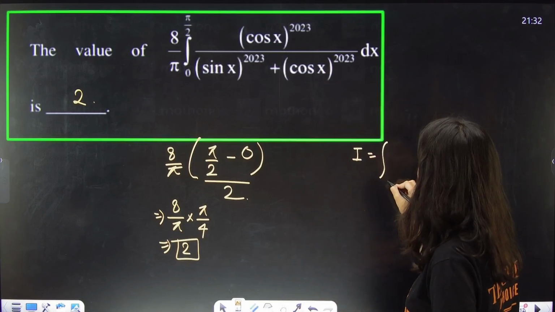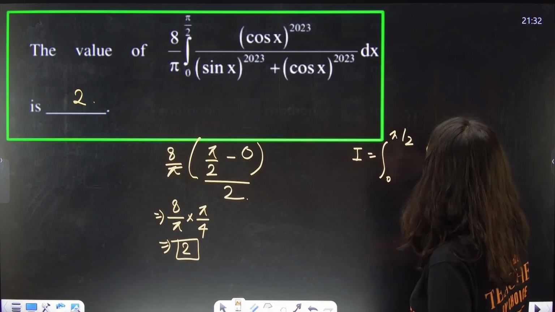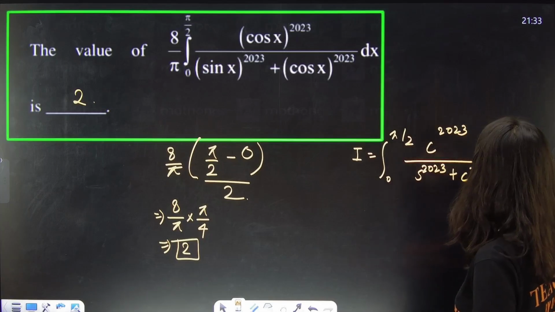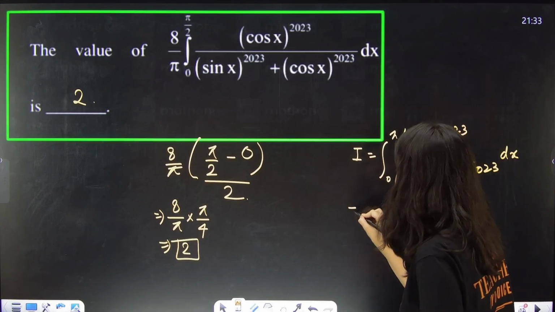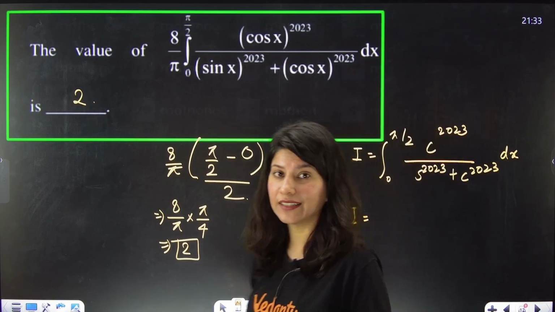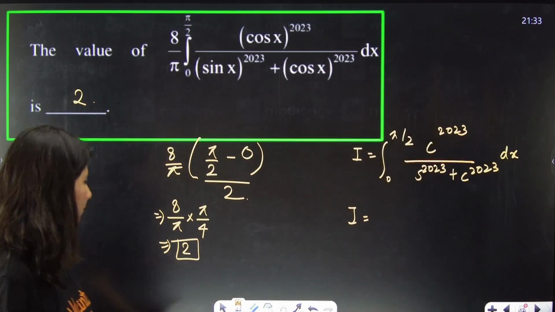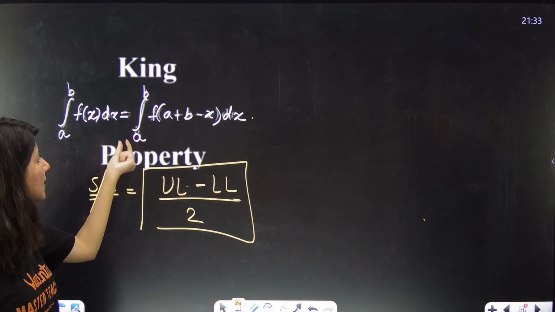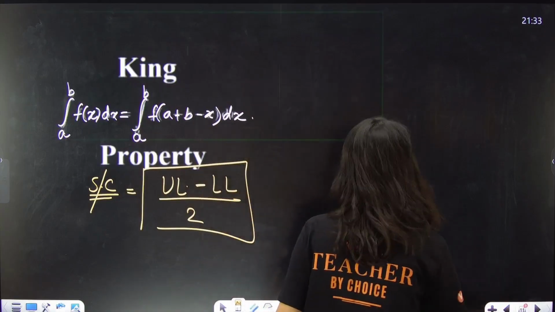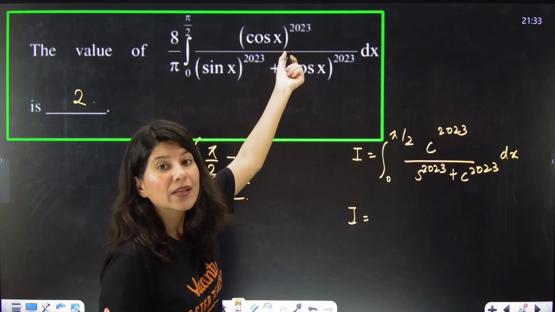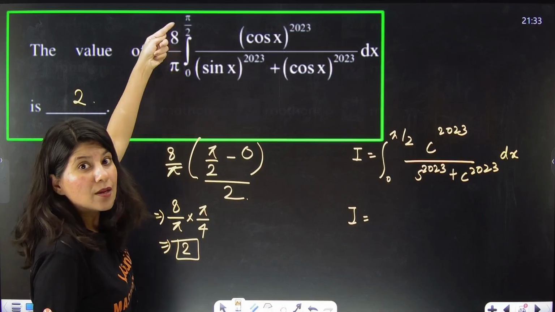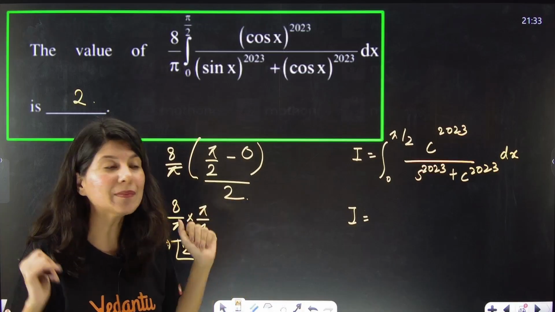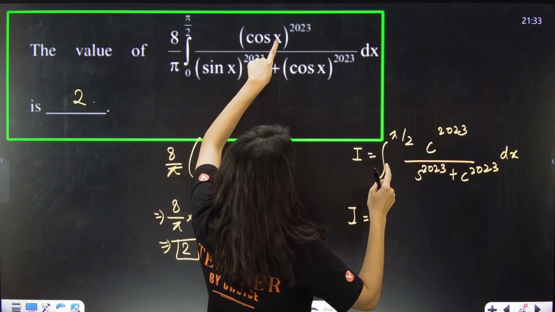I is equals to integral 0 to pi by 2 cos x raised to power 2023 upon sin x raised to power 2023 plus cos x raised to power 2023 dx. Now apply the King's property directly. How to apply King's property? X will be replaced by a plus b minus x, right? So here also we are going to apply. Here x will be replaced by pi by 2 plus 0 minus x. So x will be replaced by pi by 2 minus x, that is 90 minus x.